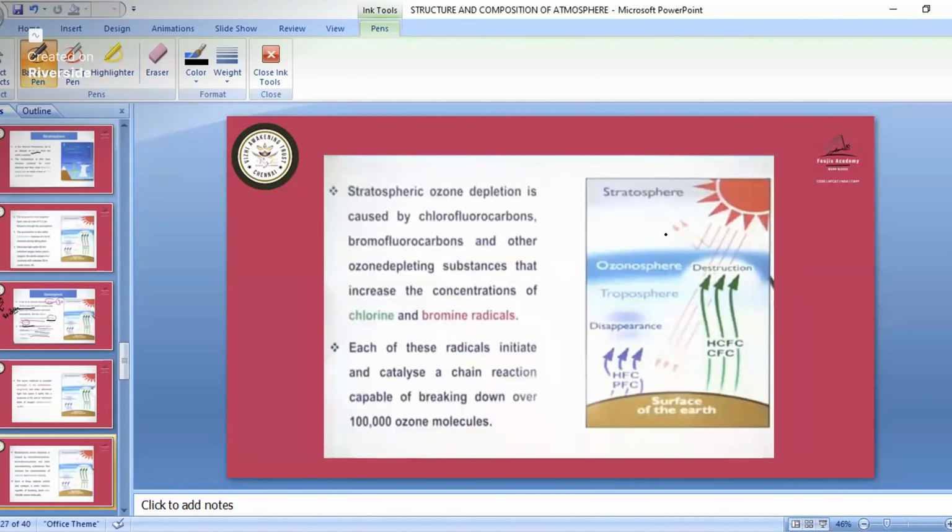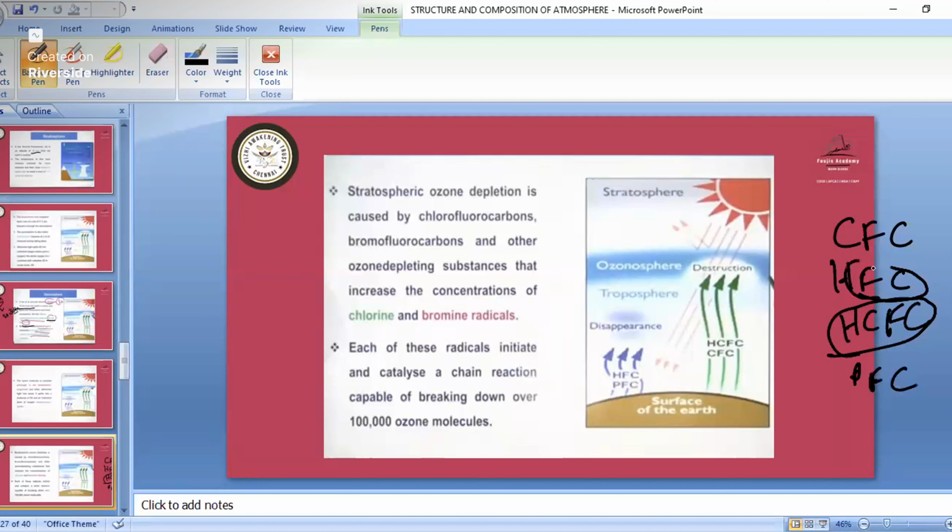Then in this layer we have stratospheric ozone depletion. If ozone depletion is taking place, remember it is due to some chemicals like CFC, or HFC, hydrofluorocarbon, or you can say hydrocarbons, fluorocarbon, then PFC. So all these are responsible for the depletion of ozone. So remember that if this comes, mostly all those are responsible for the depletion of ozone.